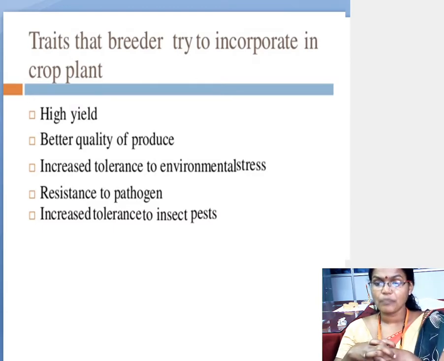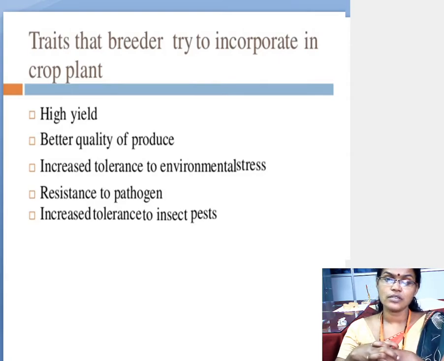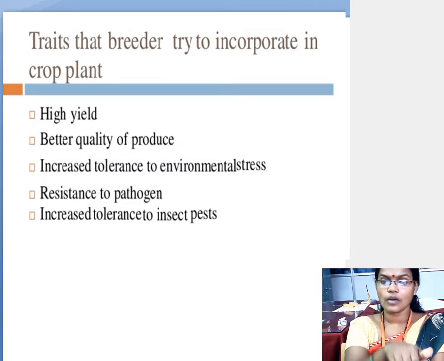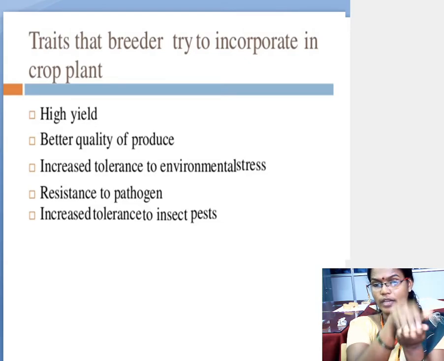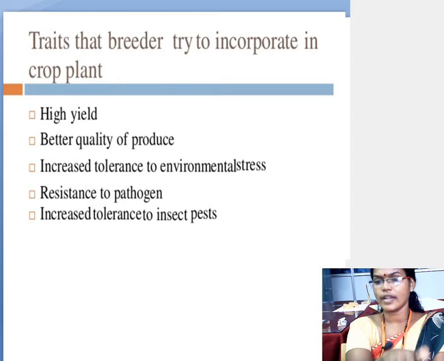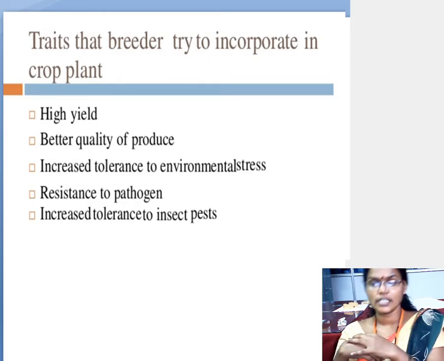Fifth point, increased tolerance to insects and pests. Students, insects means you take any butterfly-like insects. Pests means crawling organisms. That means they just crawl like this on the soil. Their body is going to contract, their body is going to relax. That is crawling organisms, crawling small microorganisms, we can say.